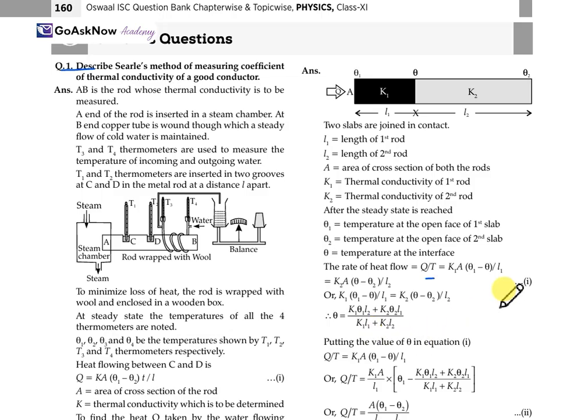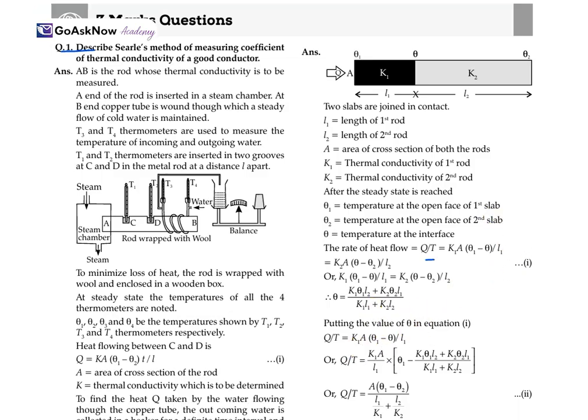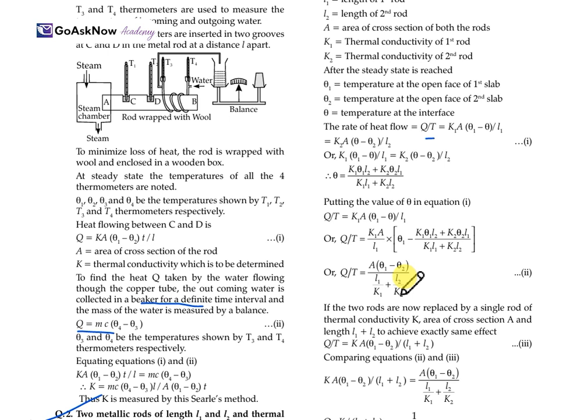So, putting the value in equation 1, we get this Q by t ratio, which is A(θ1 minus θ2) over (L1 upon K1 plus L2 upon K2). Now, if the two rods are replaced by a single rod of thermal conductivity K and the same area of cross section, with length L1 plus L2, to achieve the same effect, Q by t is KA(θ1 minus θ2) upon (L1 plus L2).